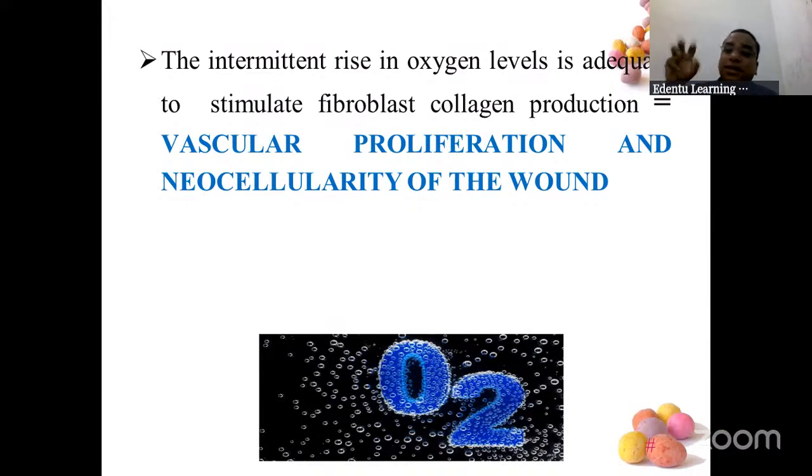So what will happen? It's just like a spark is given. So this spark will stimulate the fibroblast collagen production, and new blood vessels will be formed. So new angiogenesis and new cellularity and new vascularity will also start because of intermittent increase in oxygen level.